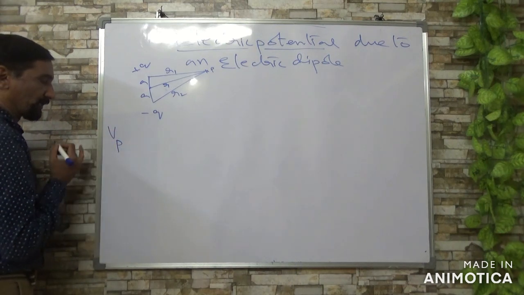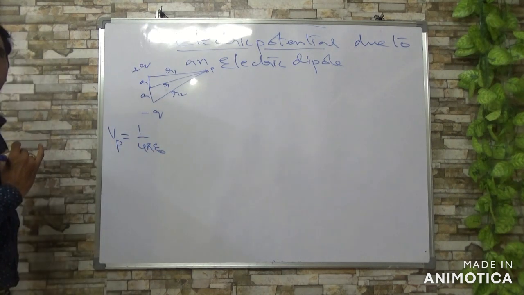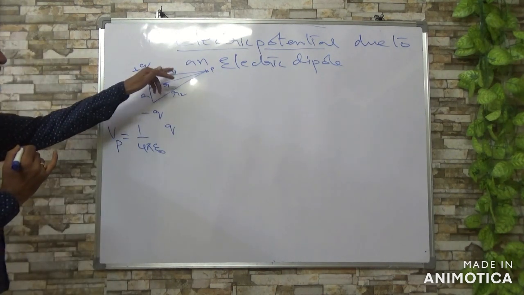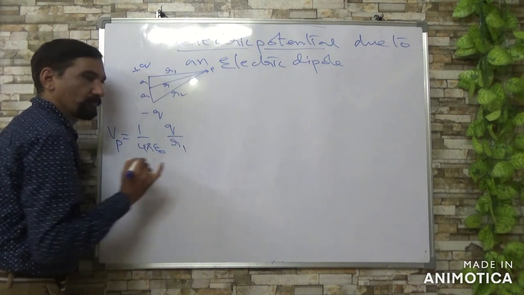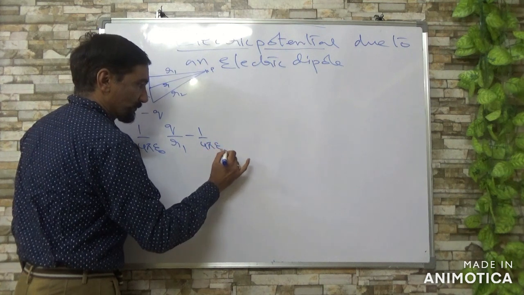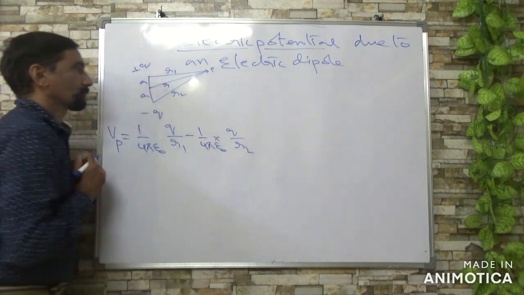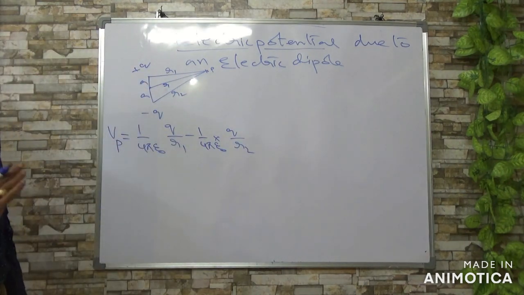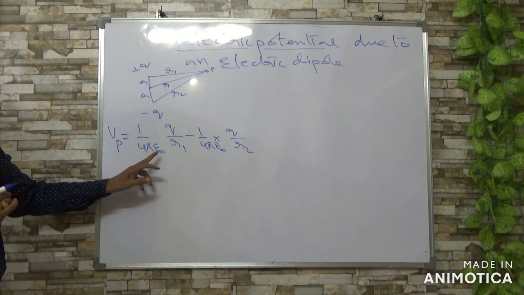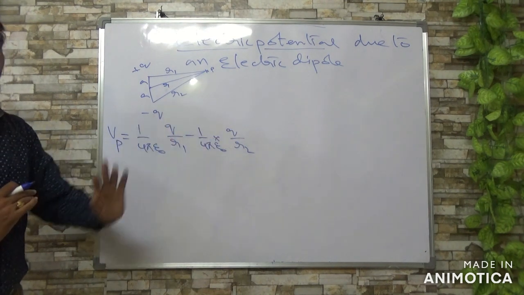So the total potential at point P is 1 by 4 pi epsilon naught Q by R1, positive Q at distance R1. Next, the second one, 1 by 4 pi epsilon naught Q by R2, negative, so it is with a minus. So the total potential due to the positive and negative charges at this point is 1 by 4 pi epsilon naught Q by R1 minus 1 by 4 pi epsilon naught Q by R2.